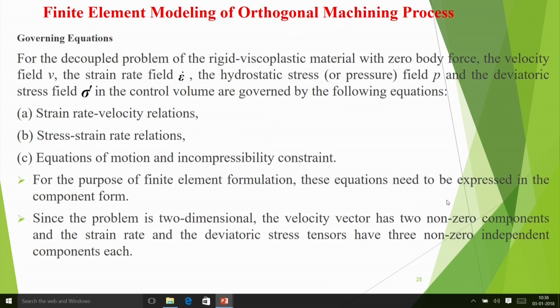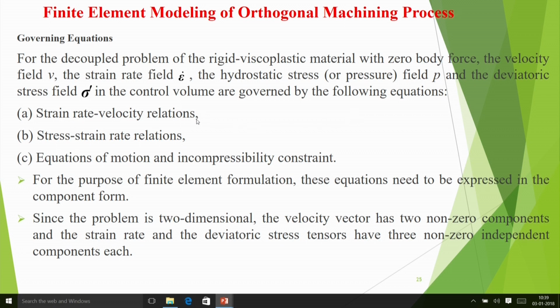Now for the decoupled problem of the rigid viscoplastic material with zero body force, the velocity field V, the strain rate field epsilon dot, the hydrostatic stress field P and the deviatoric stress field sigma dash in the control volume are governed by the following equations.